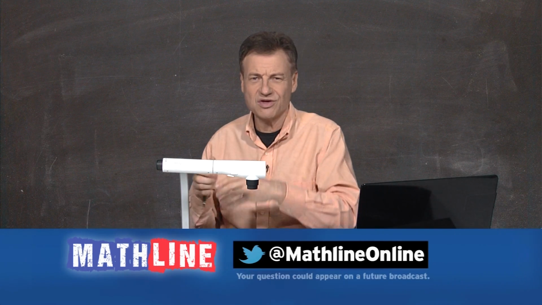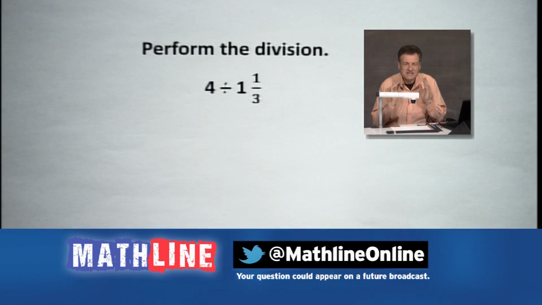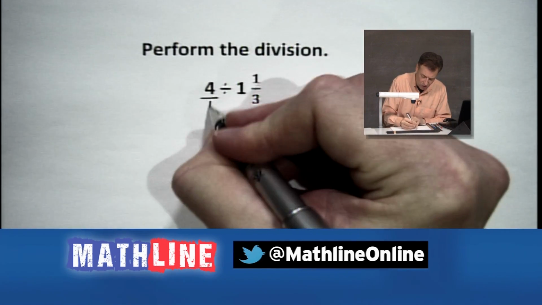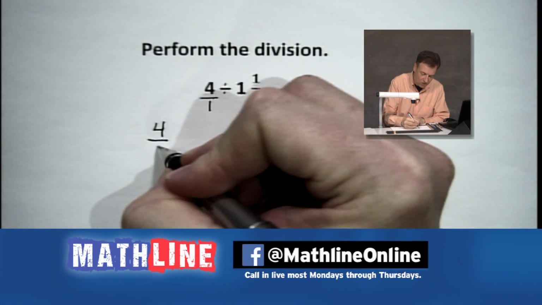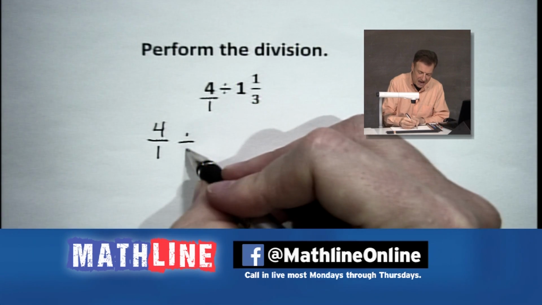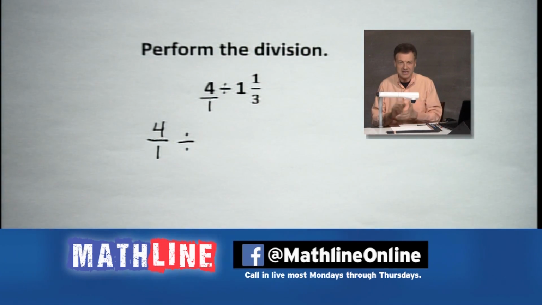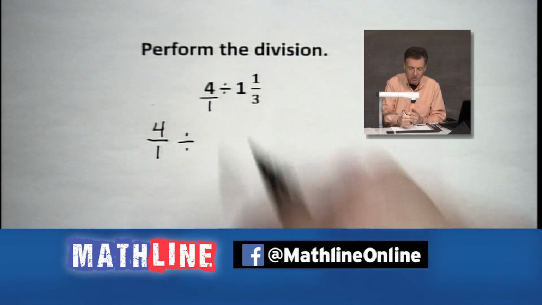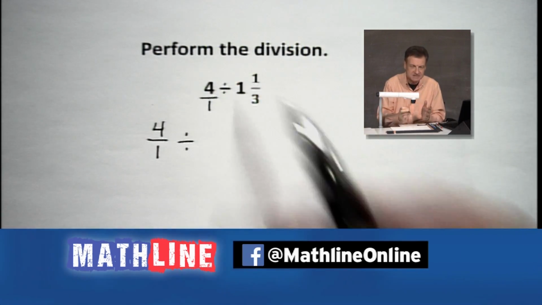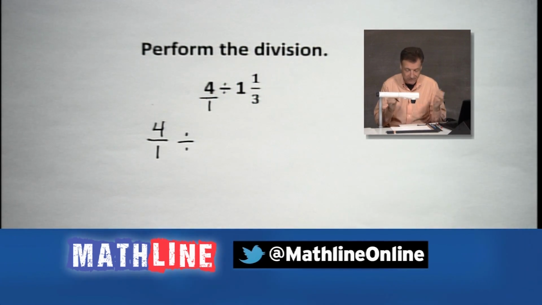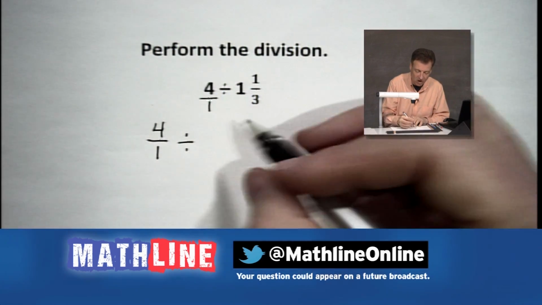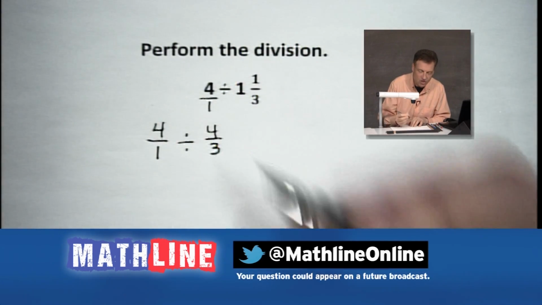Let's divide. Let's go through the division rules real quick. And I told you they're very similar to multiplication. There's one catch. First of all, we need a 1 underneath there. That's going to be our first thing that we're going to notice. And we're going to put 4 over 1 divided by, we want to fix, again, make an improper fraction. Improper fraction, because we need a numerator over the denominator, not this mixed business, okay? So let's see what that's going to do for us. You say, what is it going to do for us, Ernie? It's going to give us 1 times 3, add 1. We get 4 over 3.